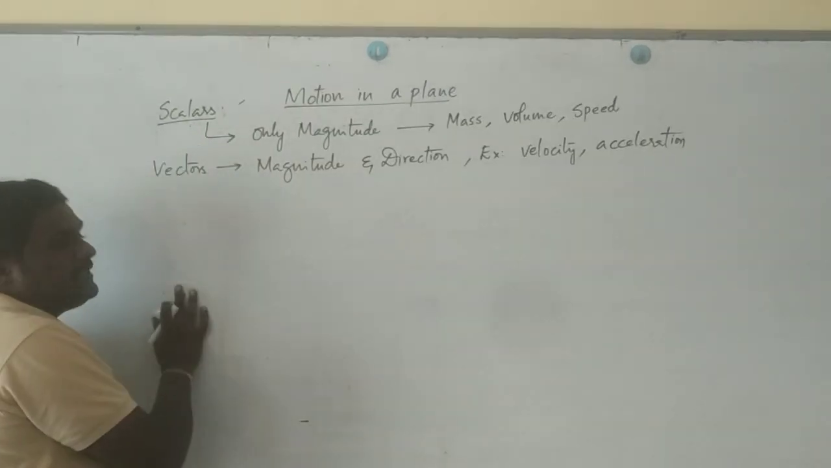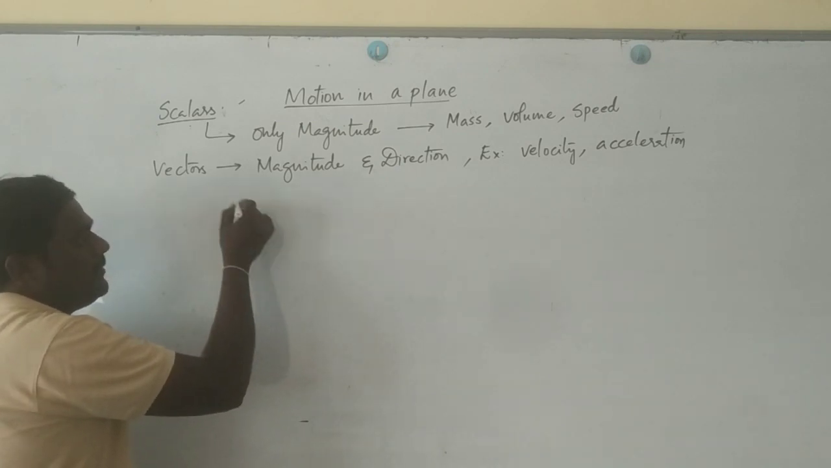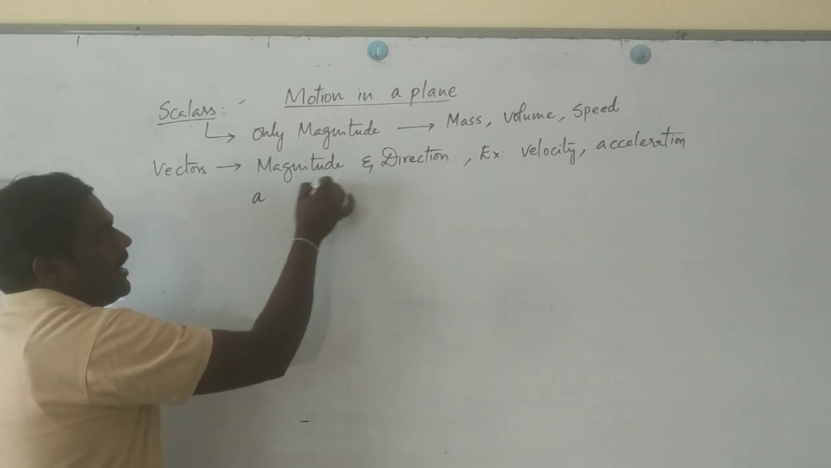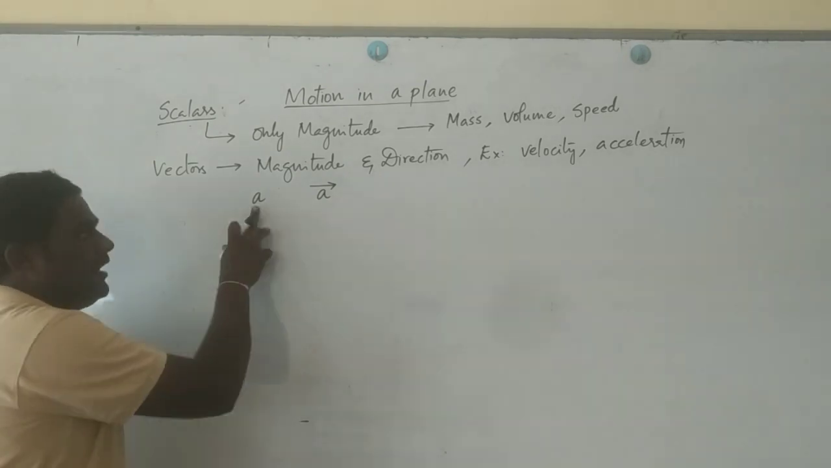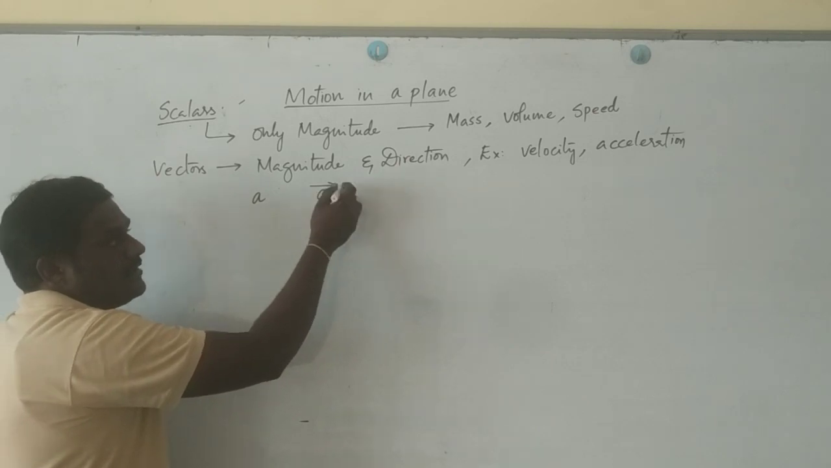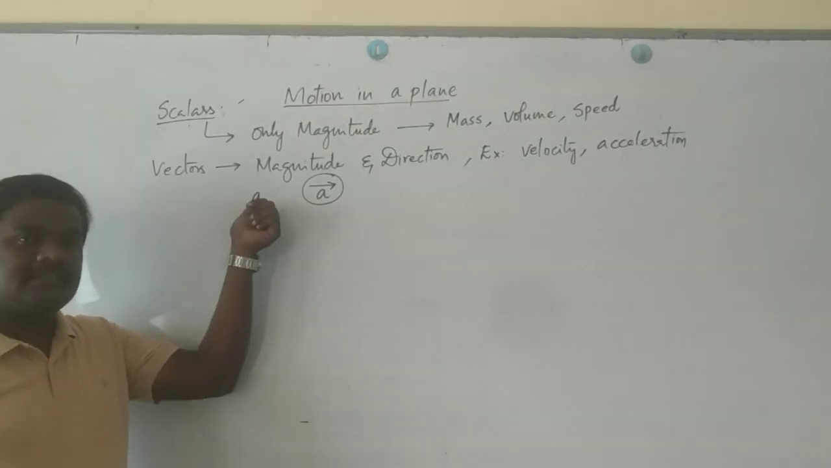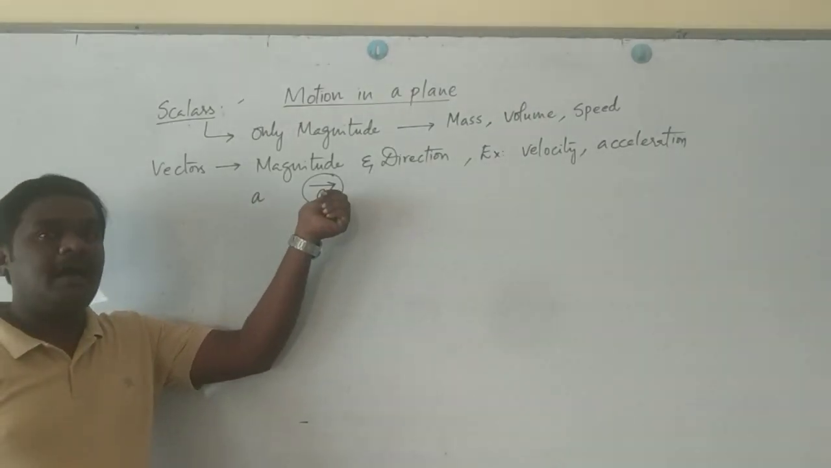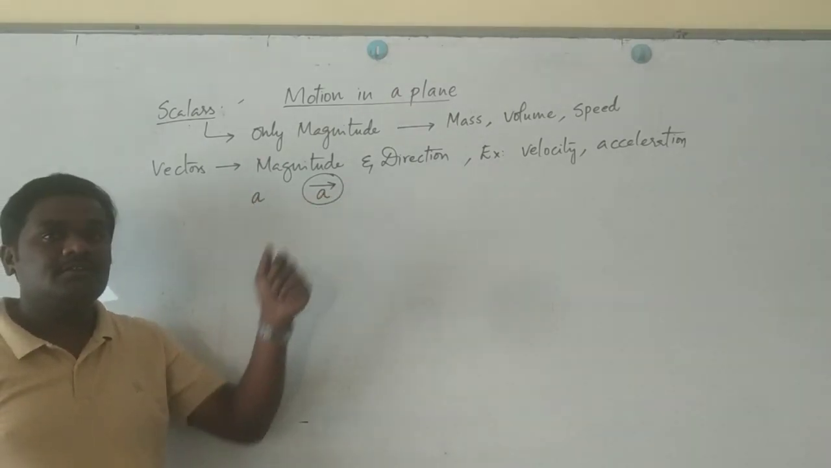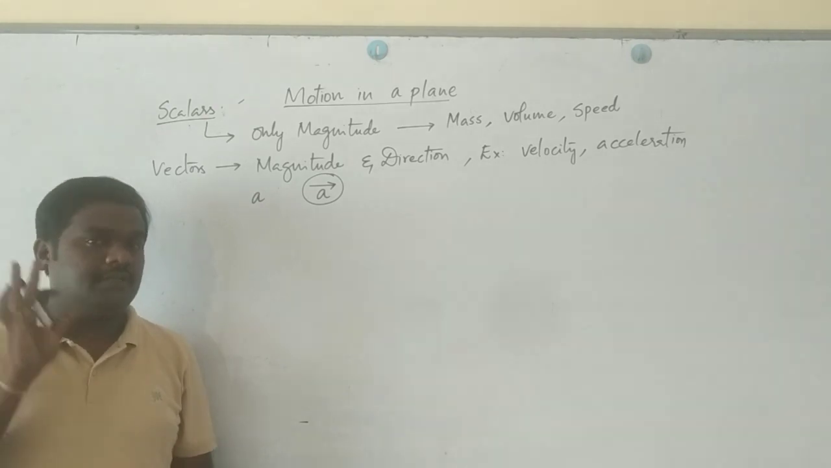Now, while representing a scalar, notations will be used in different ways. Generally alphabets will be used. For example, A is a scalar. If the same A is mentioned with an arrow mark, then it is a vector, pronounced as A bar. So this is a scalar and this is a vector. These are the basic notations used in representing a scalar and a vector.